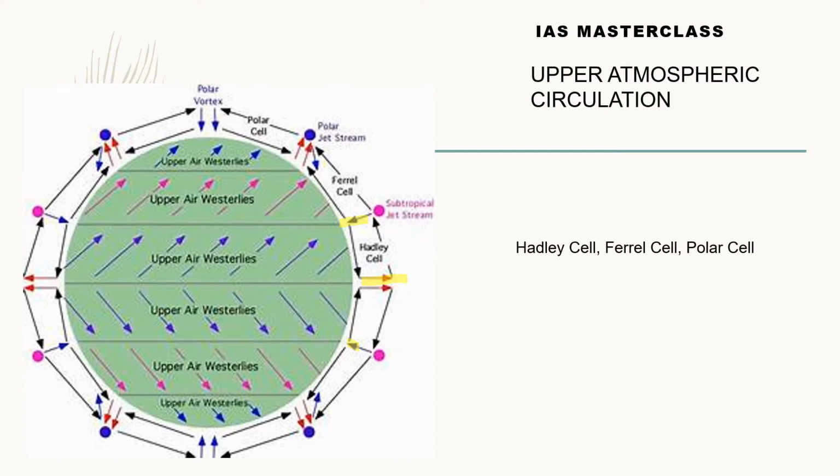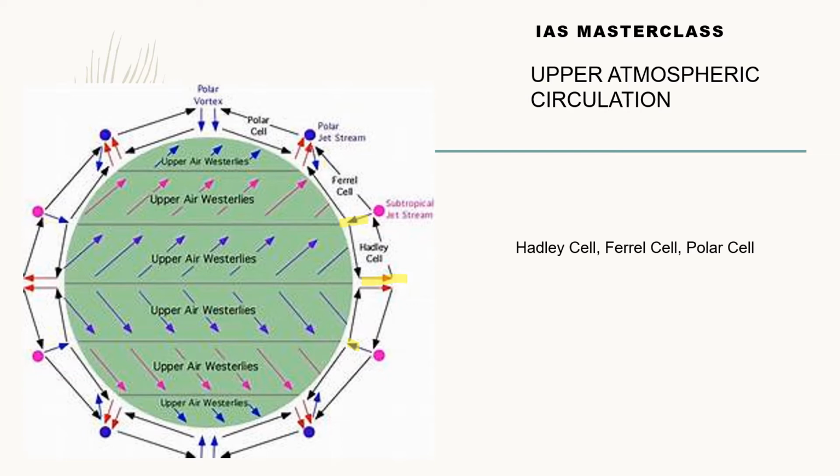This is a result of something known as geostrophic wind. We were discussing planetary winds, which were surface winds. Now what happens around 2 kilometers in altitude? What happens to the winds there? Here the wind system would be devoid of any friction, so ground friction cannot affect it in any way. This sort of wind is known as geostrophic wind. These geostrophic winds cause a kind of cyclical cell to be formed.